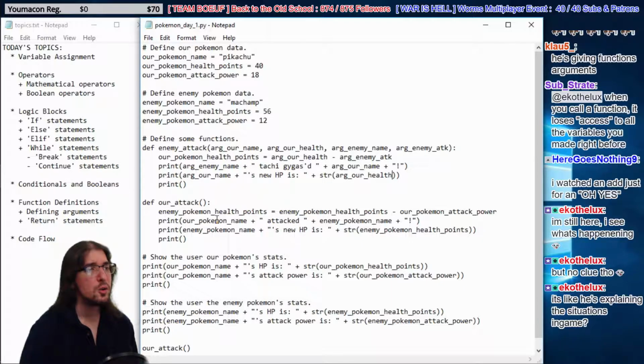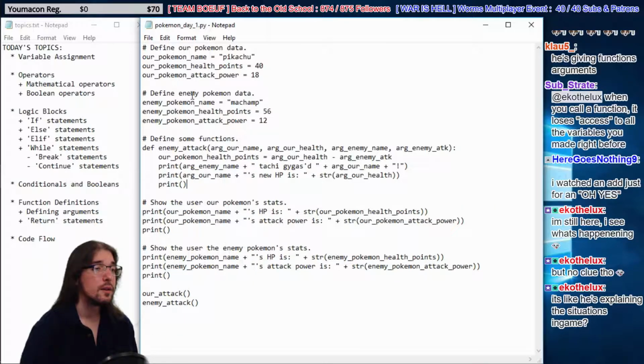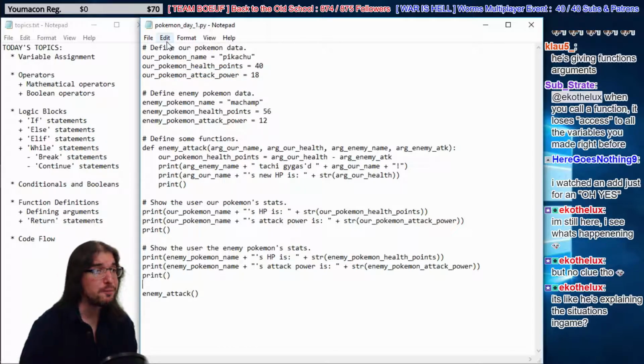All right, so let's go back to basics here. We're only going to have one function, right? We're only going to have an enemy turn now. So here's our code as it exists now, guys. We define our Pokemon data just like before. We define Pikachu's name and his health points, his attack power. We define the enemy's name right here, his health points, his attack power. Then we define a function. We're calling it enemy attack right now, and we're giving it 4 arguments, 4 bits of data for it to use.